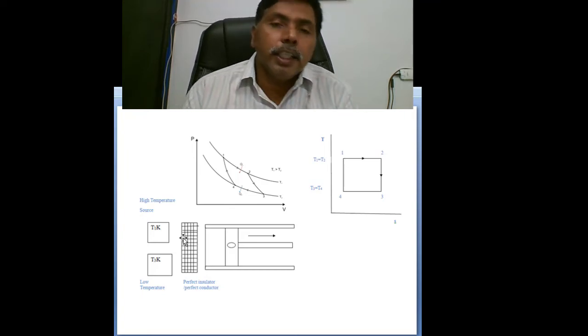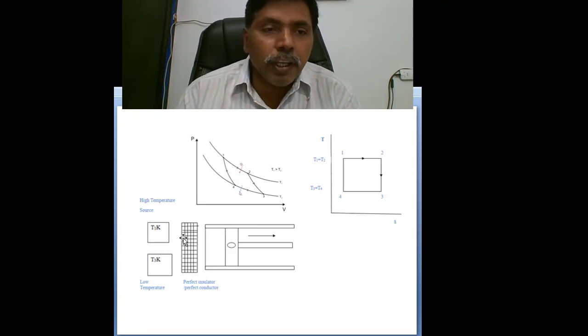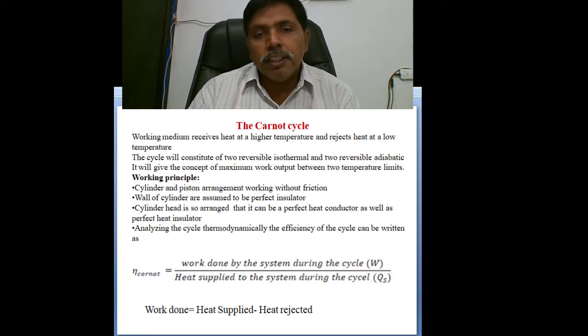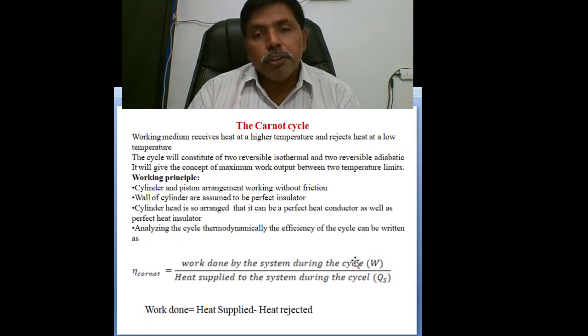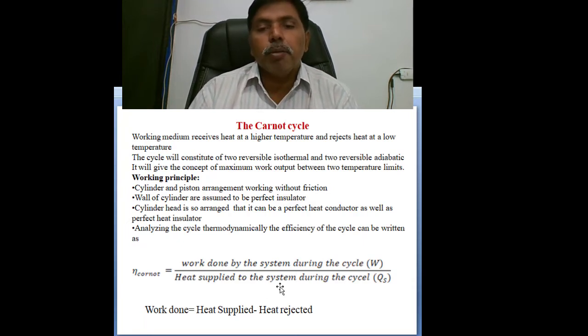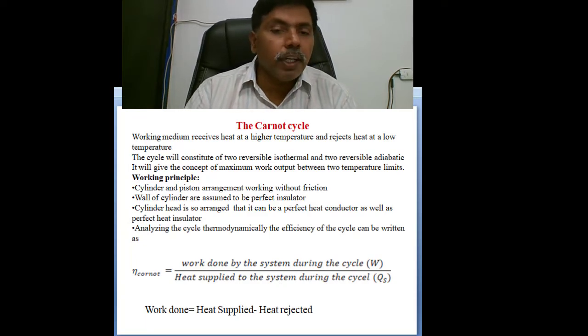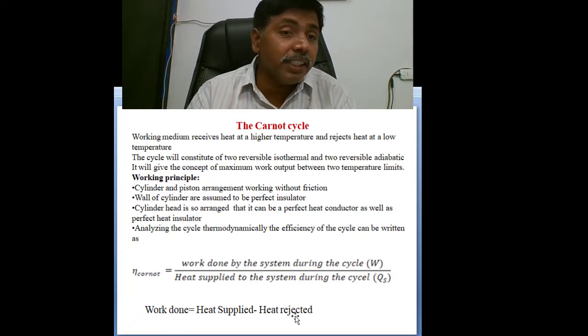Carnot cycle thermal efficiency. So first, an air standard cycle, we are discussing Carnot. Why are we discussing Carnot? I think this explanation is sufficient. Generally, the thermal efficiency of any cycle means work done by the system during the cycle divided by heat supplied to the system. Work done divided by heat supply. Work done, all are known. Heat supply means heat rejection. These things we already discussed in heat engines, thermodynamics.